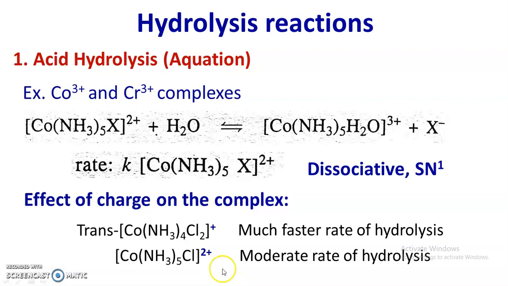Dissociation becomes difficult, and therefore the rate decreases. So the decrease in rate of hydrolysis reaction with the increase in charge of the complex can be accounted for by the dissociative mechanism, or this suggests the SN1 mechanism.